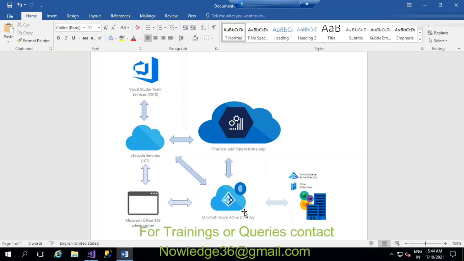The machine's information you will also be able to see in LCS. So if you want to download our machine through LCS, we need a Microsoft Azure Active Directory account, right? So don't just think that Visual Studio is free. This is what I want to say.